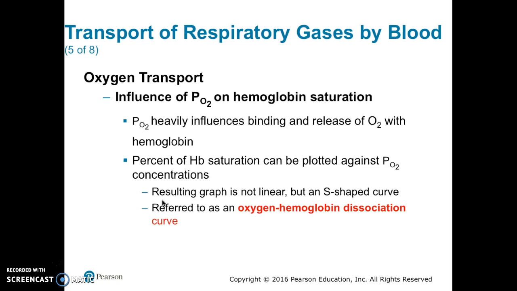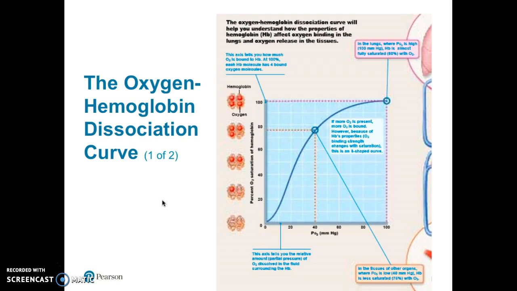The partial pressure of oxygen greatly influences oxygen's binding to and release from hemoglobin. The percent of hemoglobin saturation can be plotted against the partial pressure of oxygen. The graph is not linear, but is S-shaped and is referred to as the Oxygen-Hemoglobin Dissociation Curve. Please make sure to study this focus figure in your text. It describes the Oxygen-Hemoglobin Dissociation Curve. The amount of oxygen carried by hemoglobin depends on the amount of oxygen locally available. This ensures optimal oxygen pickup and delivery within our bodies.